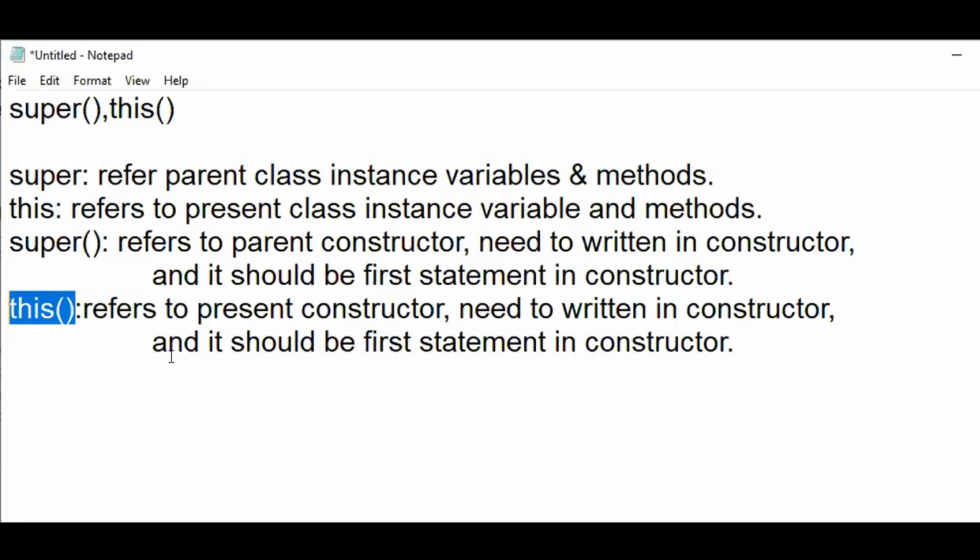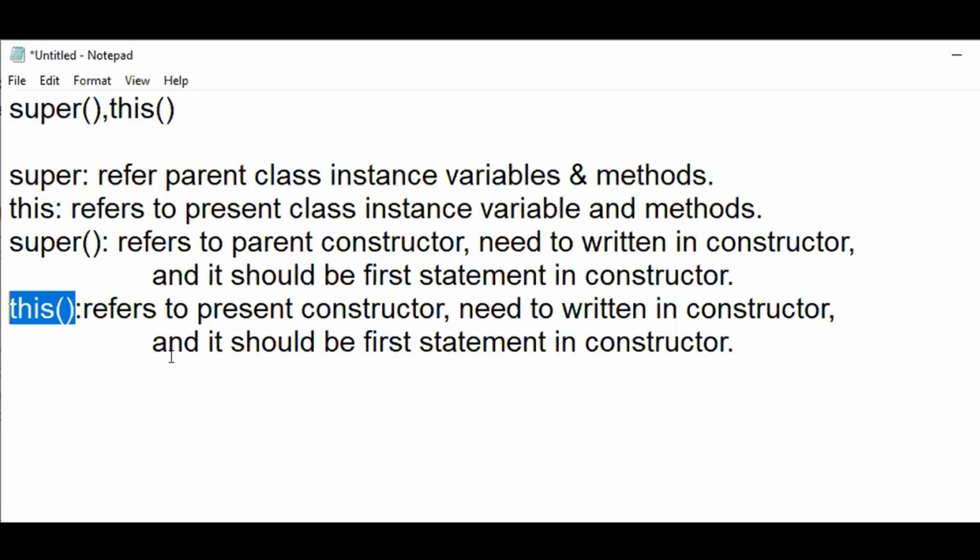See, let me keep things simple. I'll just give you an overview of the topics we discussed with respect to inheritance. The concept of inheritance comes when you want to inherit the properties from a parent class to a child class, right? We said that we will use a keyword called extends to extend all the properties of the parent to a child.